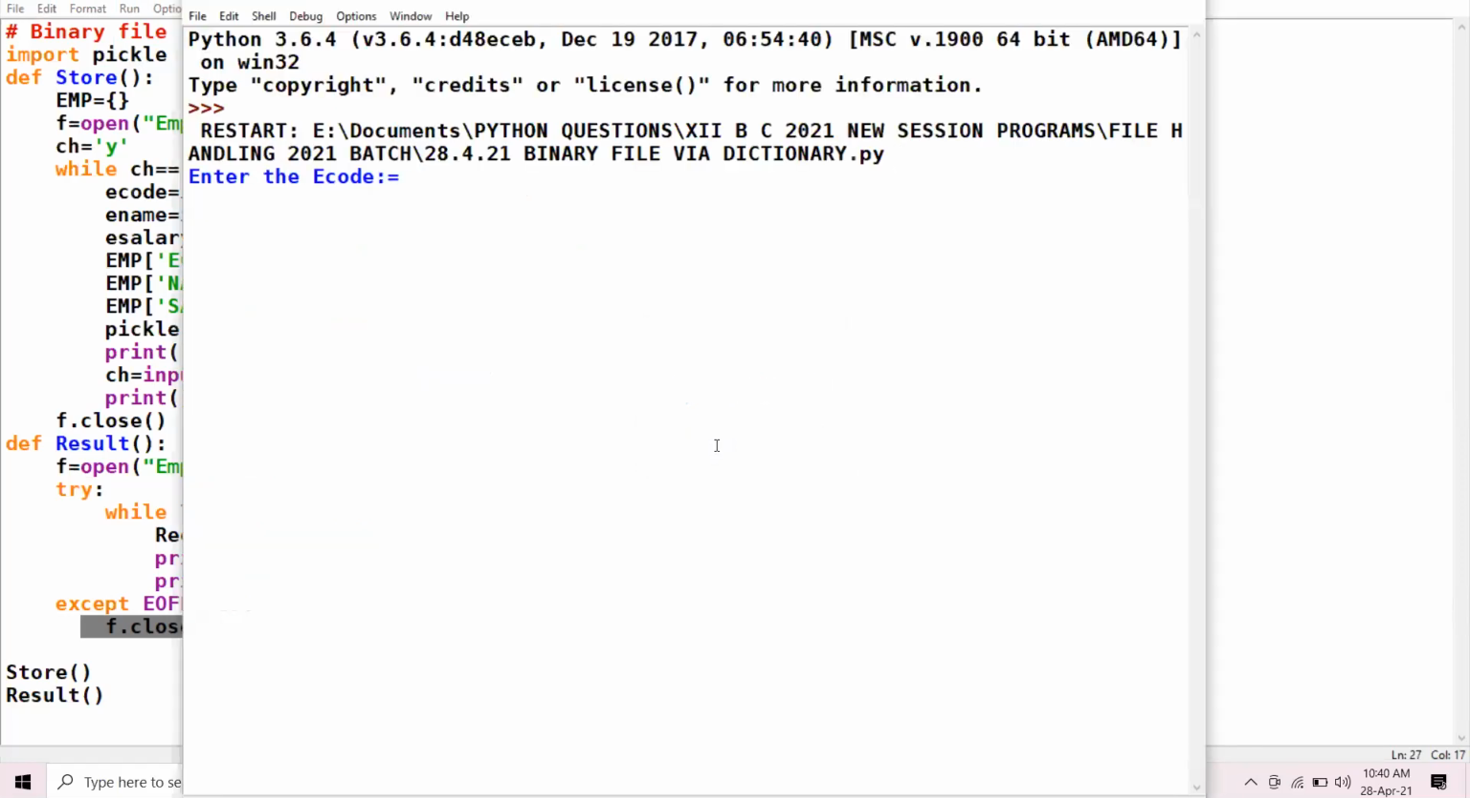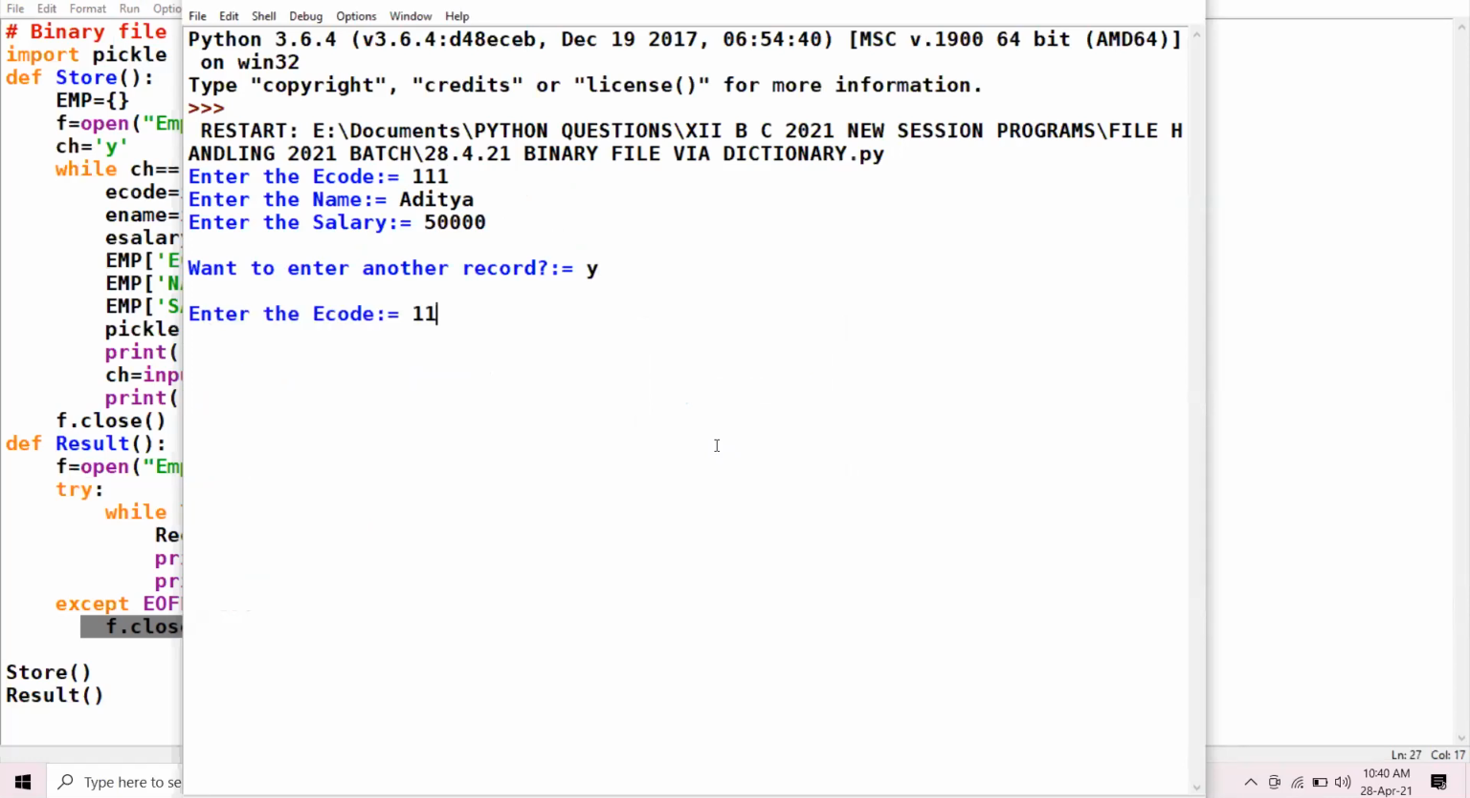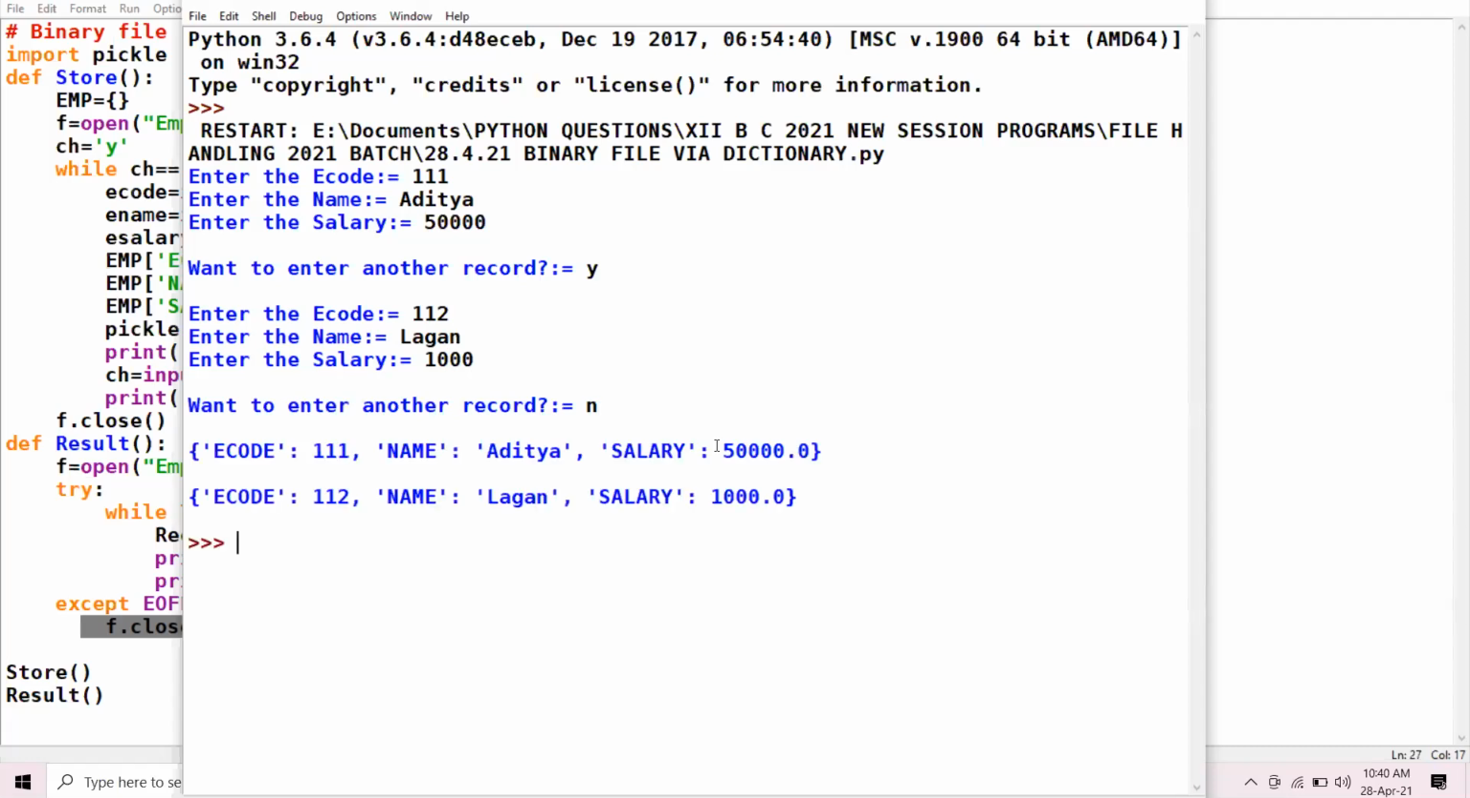Enter the E code 111. Enter the employee name. Enter the salary. Want to enter another record? Yes. Enter E code, employee name, and salary. Okay? No, I don't want to enter another record. See here, the output is in front of you.